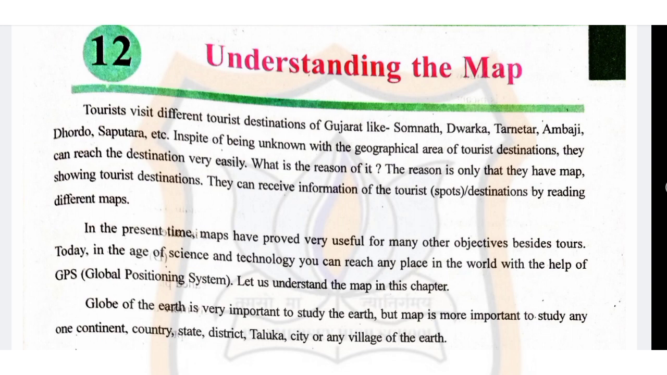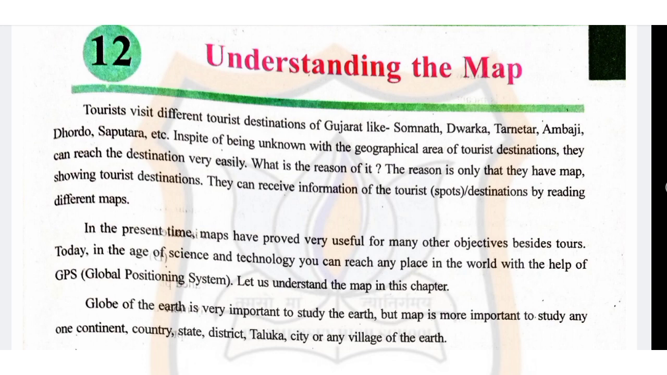The word map is derived from the Latin word mappa mundi. It means a small piece of cloth which can be kept in the hand. Map means the drawing about the earth surface or any part of the earth on a plain paper. Many details of any large area can be included in the map.